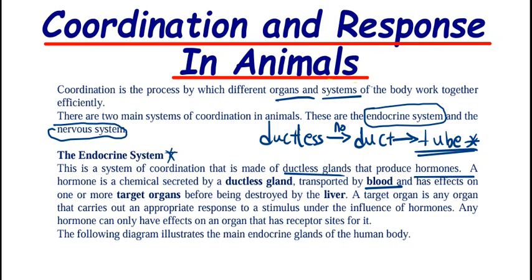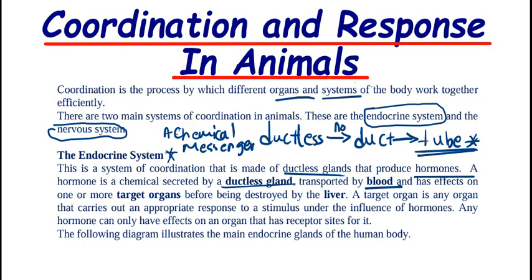So now you have to understand that a hormone is a chemical messenger. Yes, it is a chemical messenger, but this is a short definition. The thing which you have to understand is the long definition, because it contains an explanation as well. So, a hormone is a chemical substance secreted by the ductless glands, and it is transported by blood and has effects on one or more target organs before being destroyed by the liver.